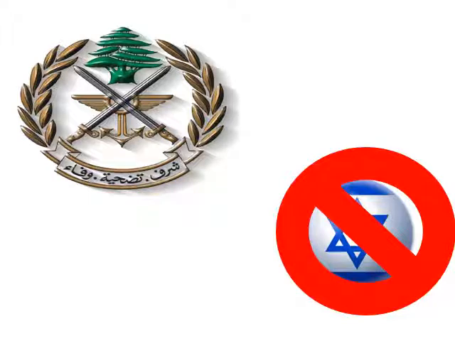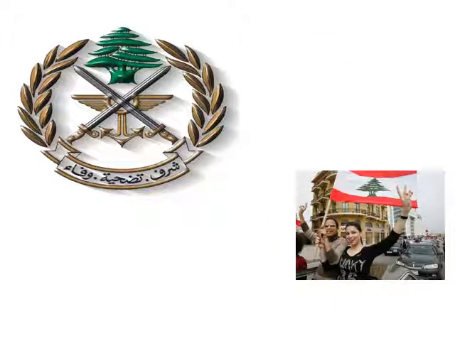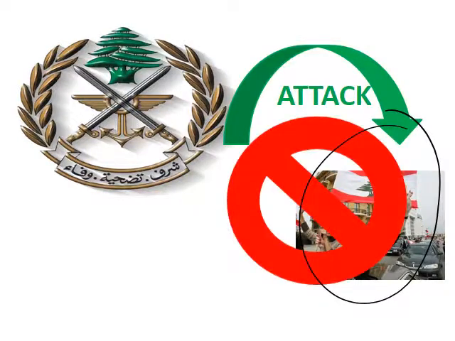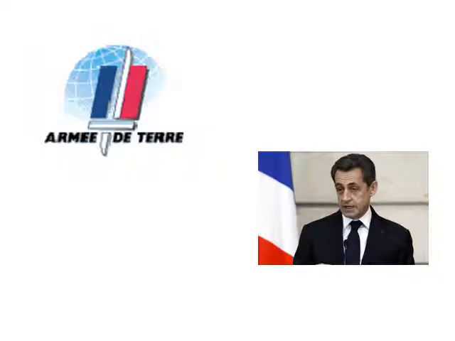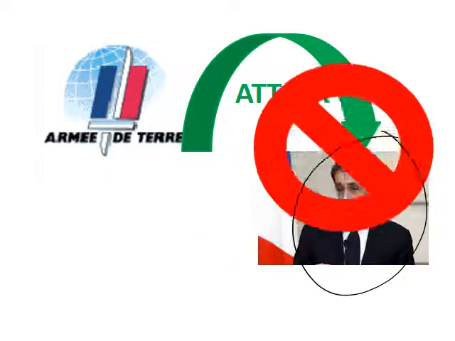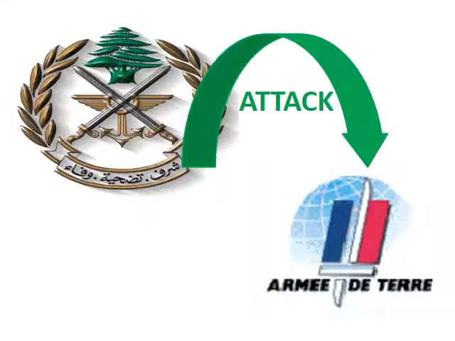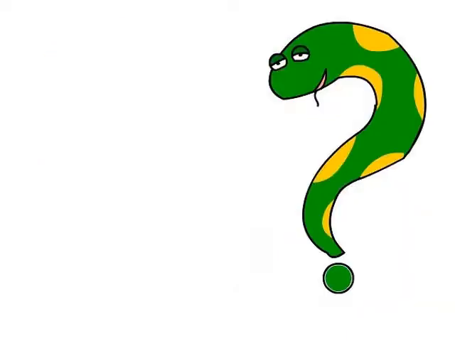Here we have the Lebanese army and the Israeli army. The Lebanese army is going to attack any Israeli army that enters our country. This is called non-self. While in this figure, the Lebanese army is going to protect these Lebanese citizens, so it will not attack the Lebanese citizens. Here we have the army of France, for example, which is not going to attack the president of France, Sarkozy, while the Lebanese army is going to attack the French army whenever they enter the country.